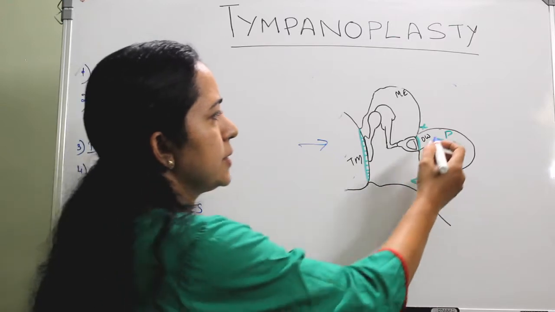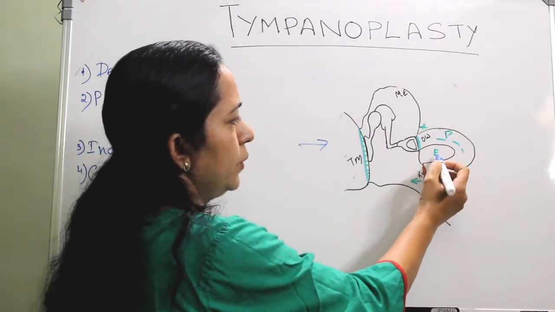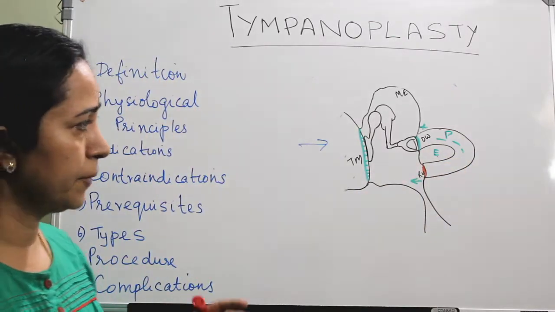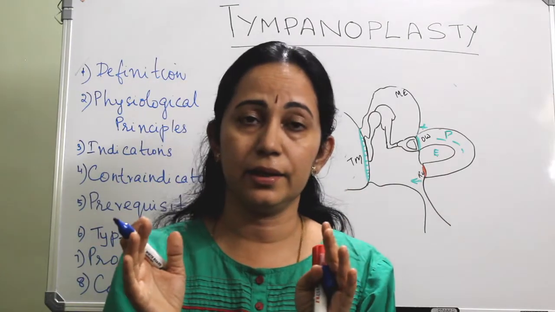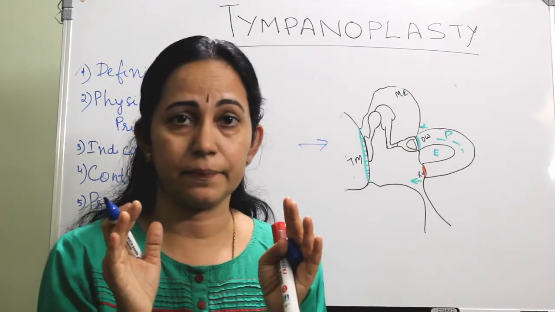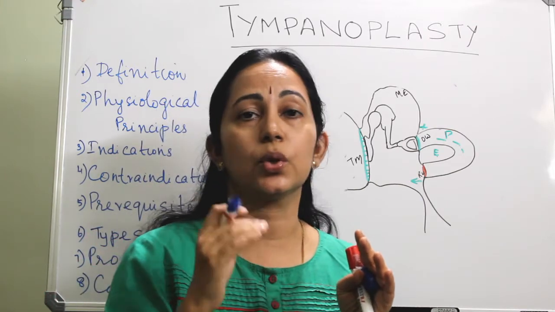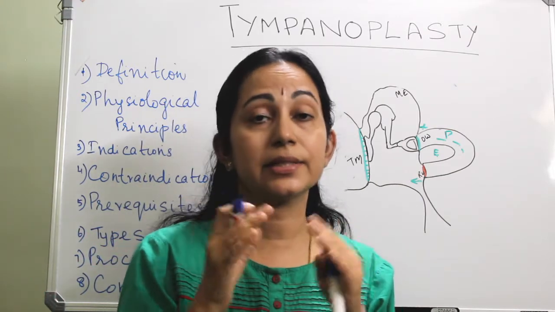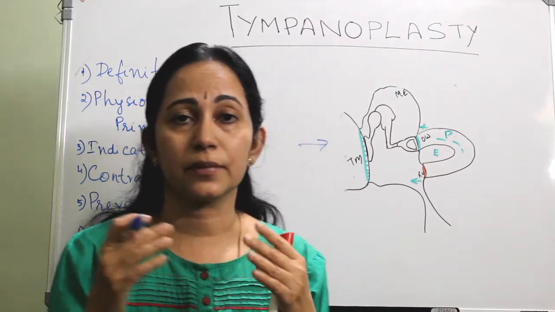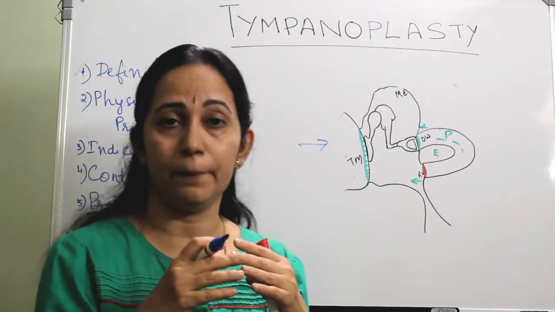And here is the perilymph area and endolymph, and this is the round window. This bony cochlea is a fixed space, so inside that, the fluid system is also a fixed amount. It cannot be dilated or compressed.